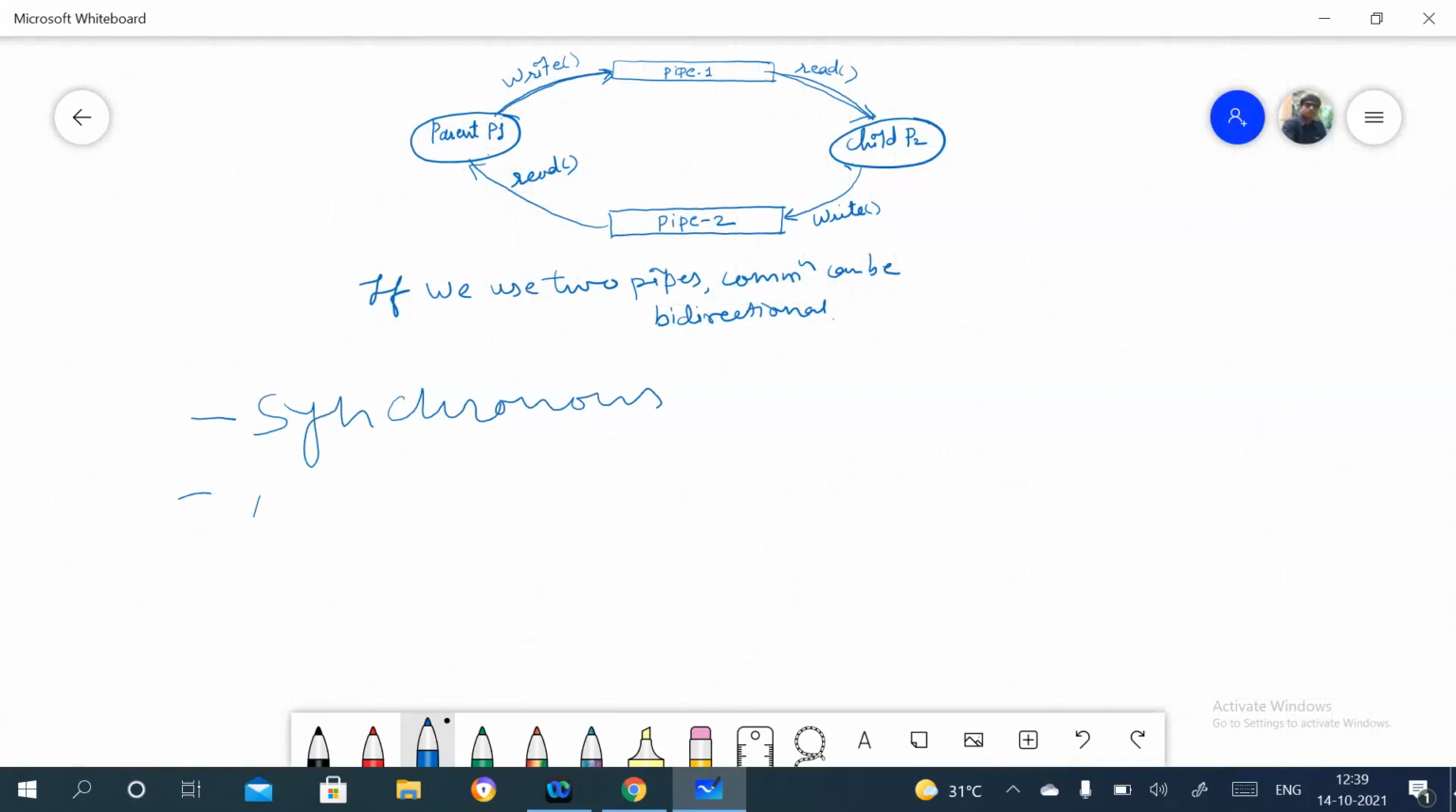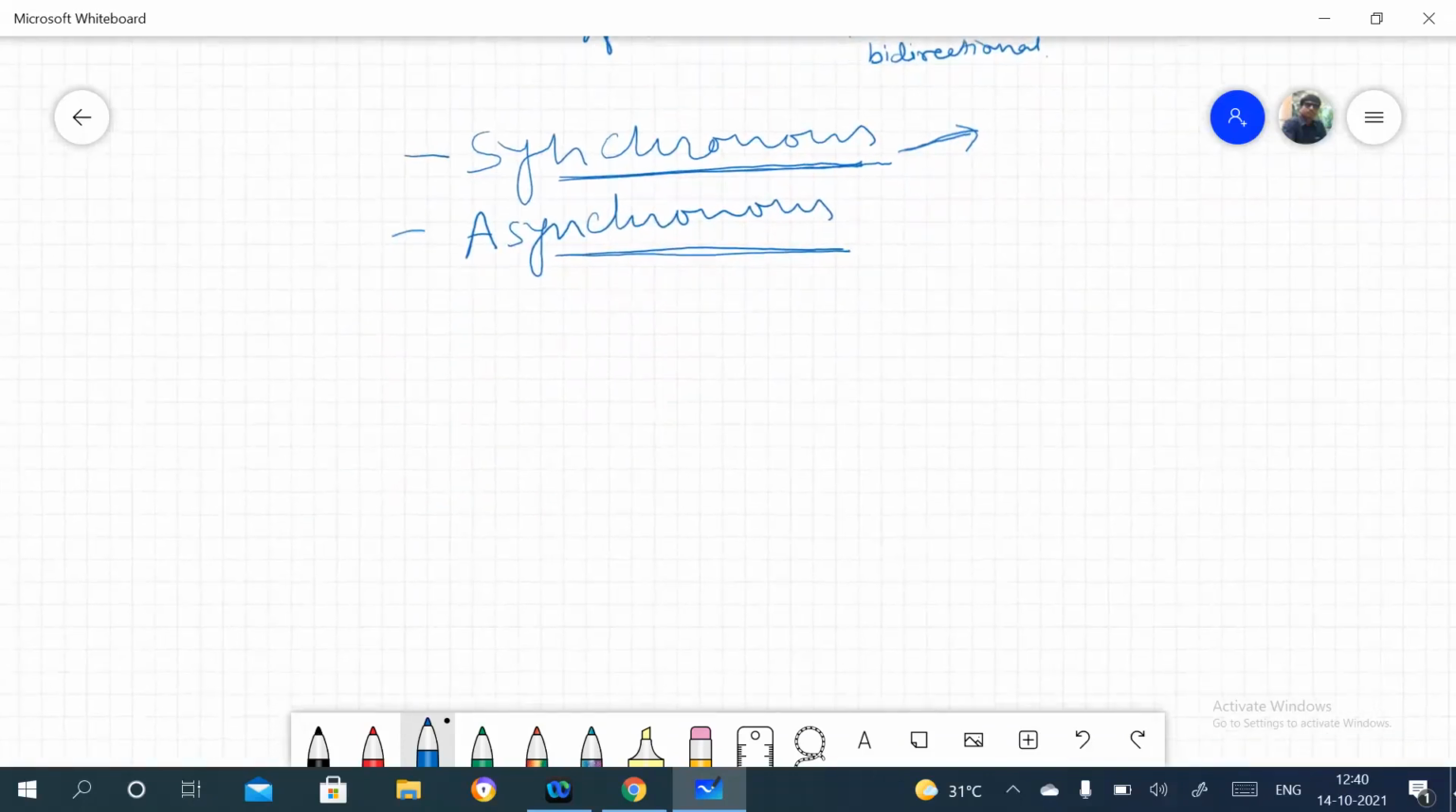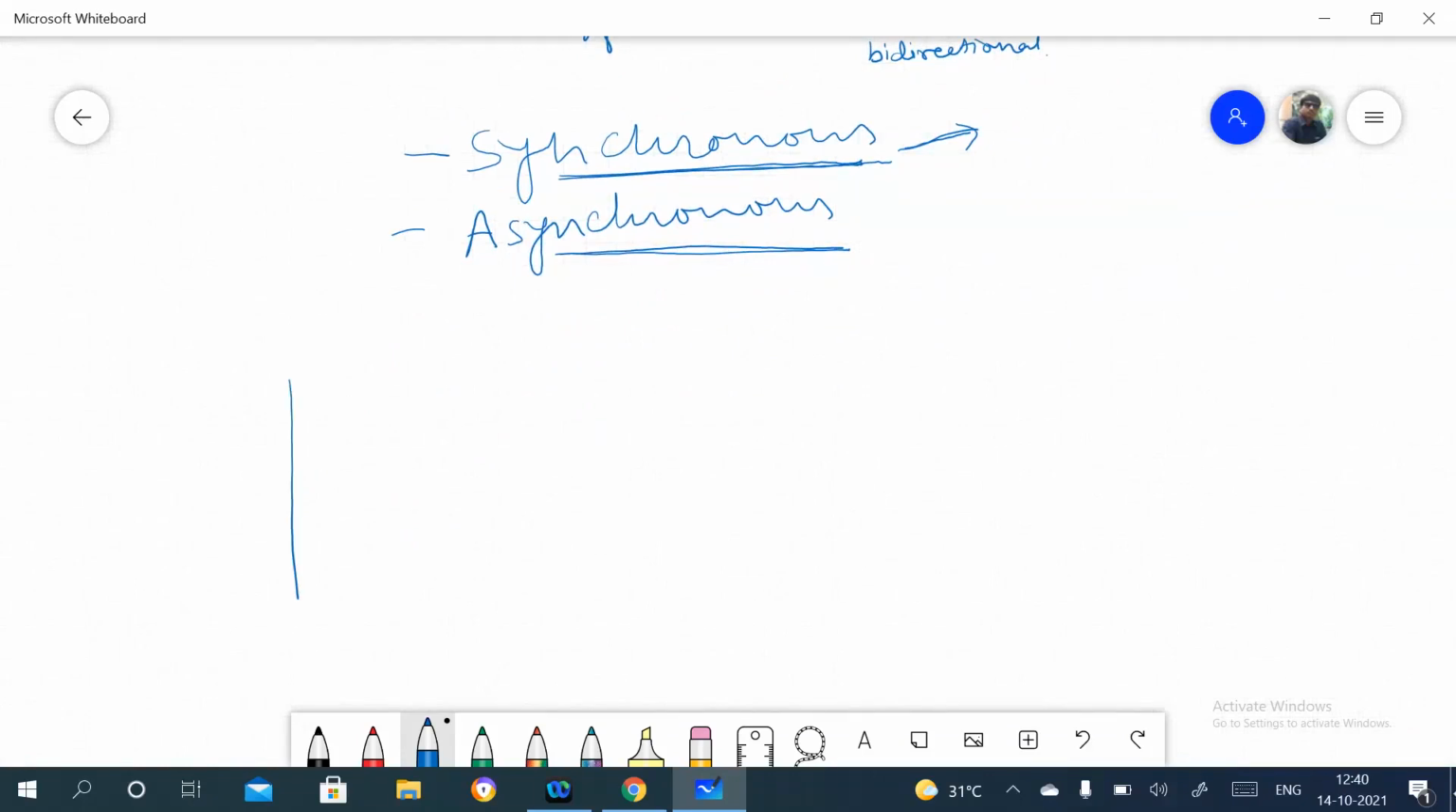But here one term that comes up is that the communication would be either synchronous or asynchronous. We'll see synchronous communication in detail, but first, what is asynchronous communication? The name synchronous indicates that there is some kind of synchronization during the execution of the processes. But in asynchronous communication, there is no synchronization. I'll give one example. Suppose this is process P1 and this is process P2.